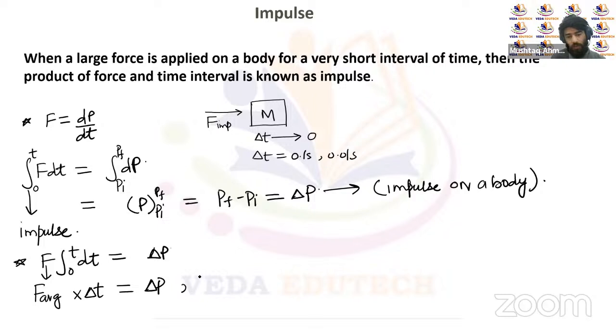So from this, we can also calculate the average force. Average force will be equal to delta P over delta T, right? So this is the average force. Delta P is the change in momentum, and delta T is the time interval, right? So this is how we define the impulse on a body. Impulse is nothing but the change in momentum, and the average force we can calculate as the change in momentum upon the time interval, right?